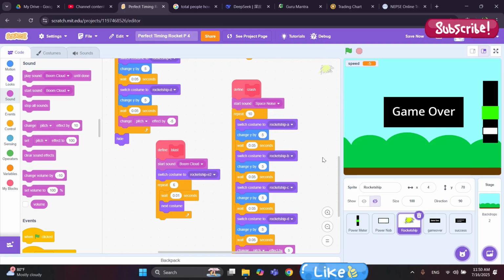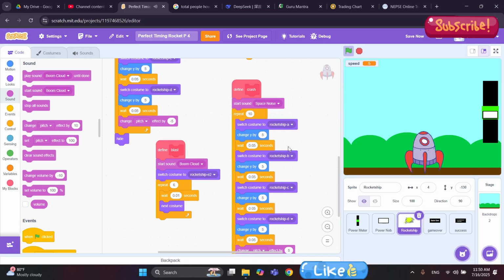But before leaving, let's see how many levels I get through. Yeah, click on the green flag. This is a very easy chance to play. Done. Next one. Okay, second level also done.